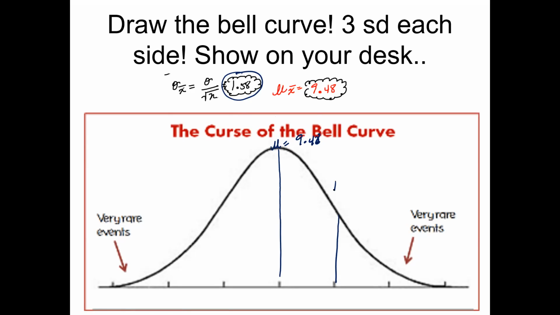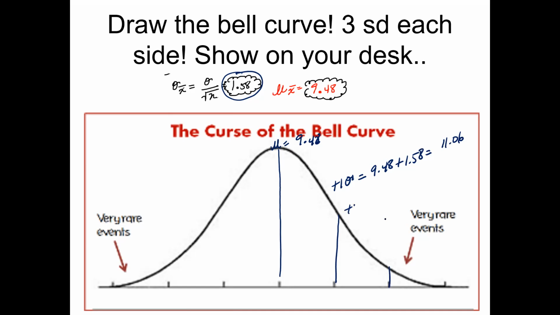So right here, where it is 1 standard deviation, you're going to have 9.48 plus 1.58, which is going to give you 11.06.